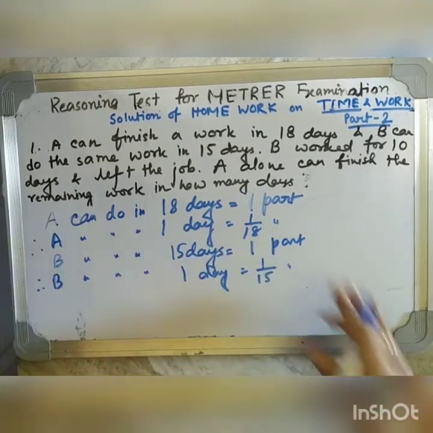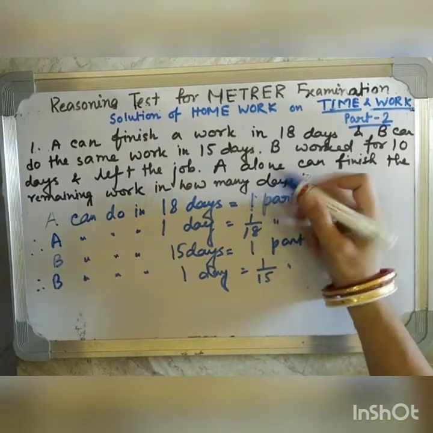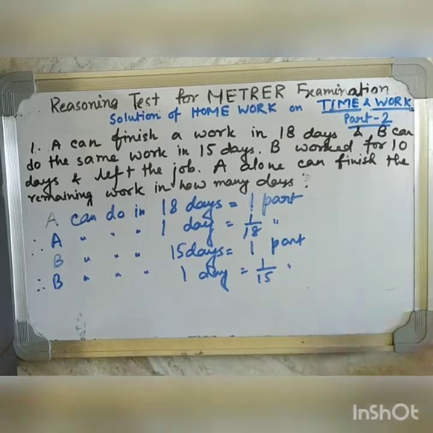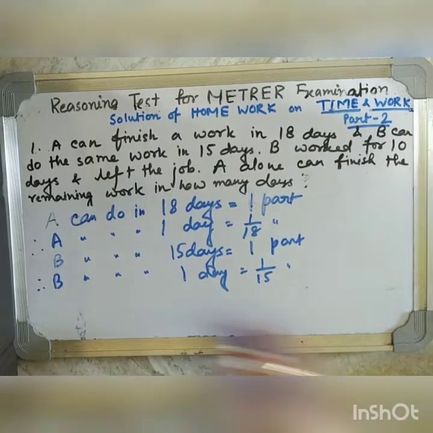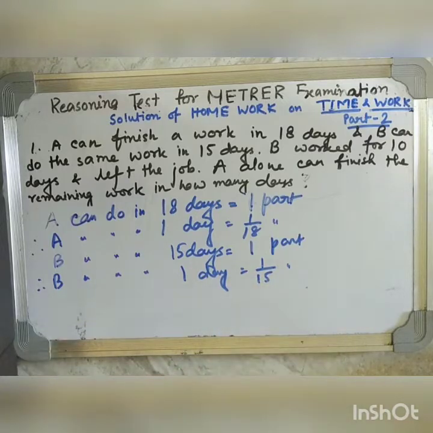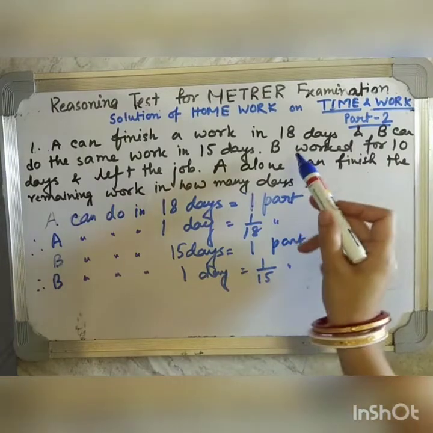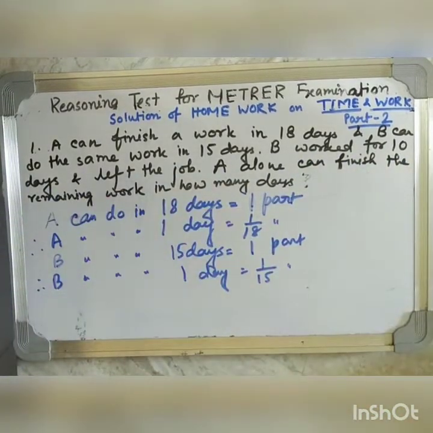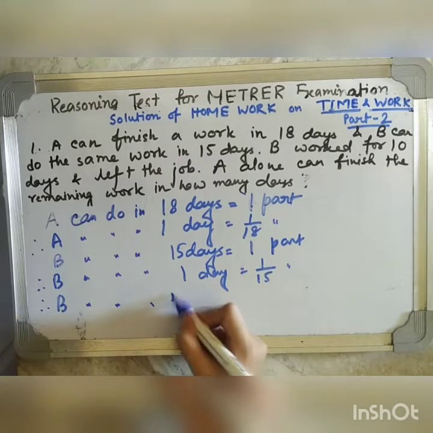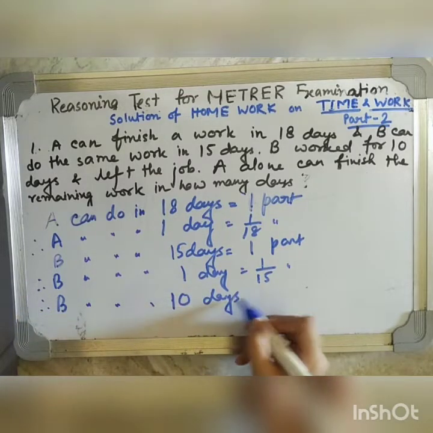Since A is completing the whole task, means one part in 18 days, so in 1 day he will do 1 by 18th of that. And in case of B, B is completing the whole task in 15 days. So if he works for 1 day only, he will do 1 by 15th of that. Okay. Now, B has worked for 10 days. It is written in the question. So in 10 days, working for 10 days, how much part B has done already? We have to find it out.